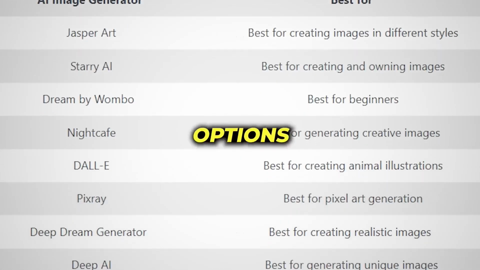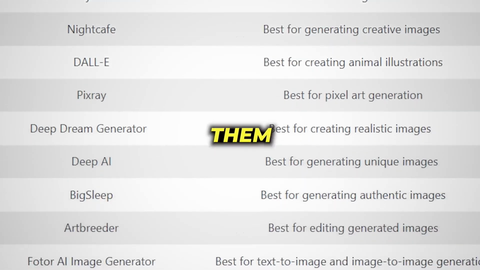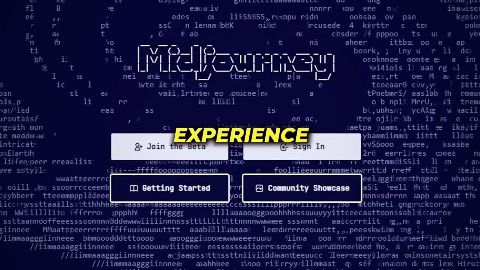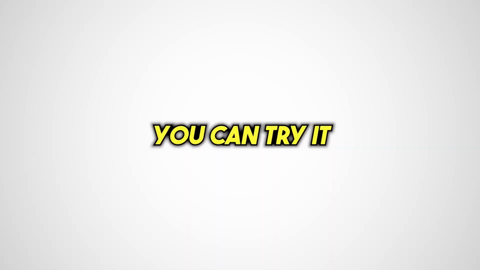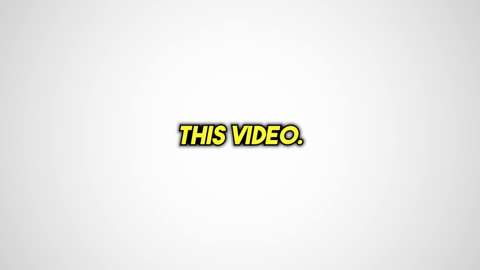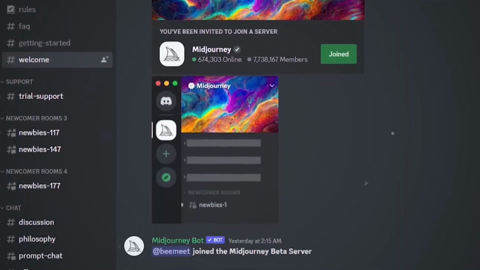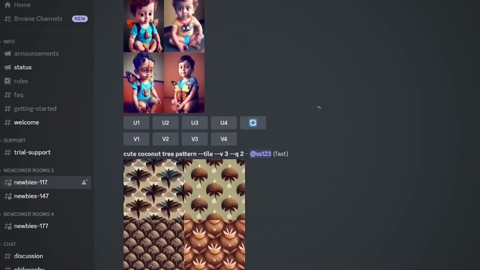When it comes to AI art generators, there are many options available. I've tried a lot of them, and I found that Midjourney provides the best experience in my opinion. You can try it for free using the link below this video. Once you have joined their Discord server, you can see all recently generated images.